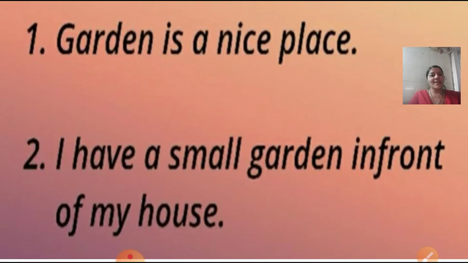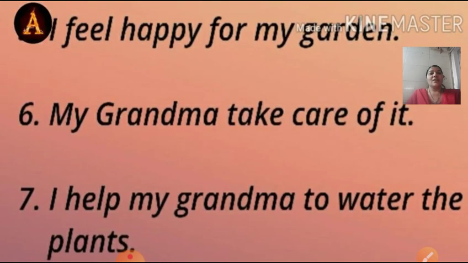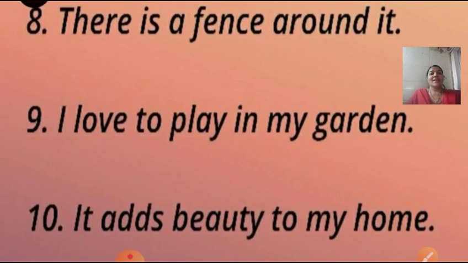I have a small garden in front of my house. It is filled with beautiful flowers. It is an example. This way we can write a composition on the topic garden. There are rose, lily, sunflower and a lot more. I feel happy for my garden. My grandma takes care of it. I help my grandma to water the plants. There is a fence around it. Yes, we can see a fence around the garden.